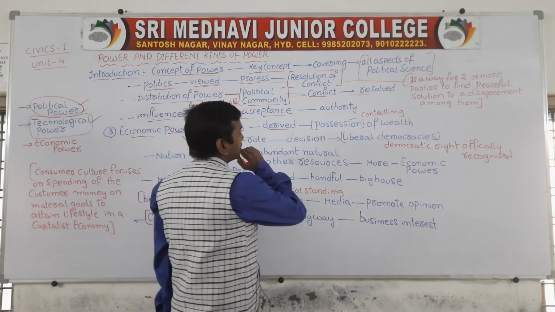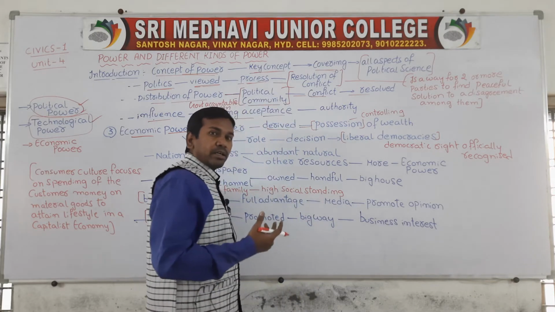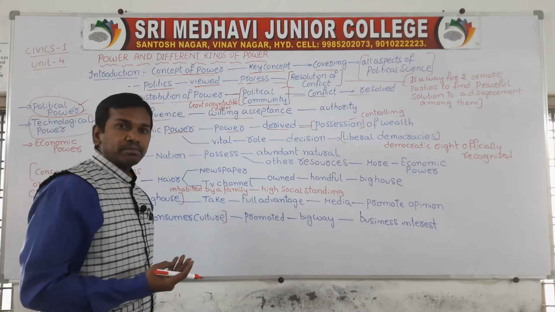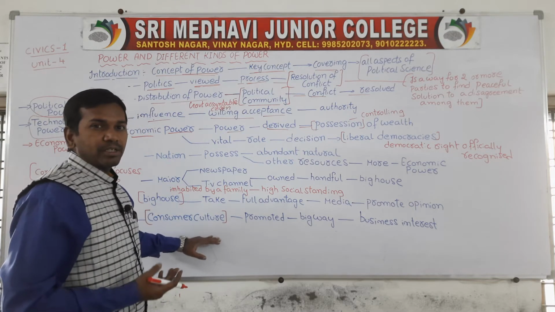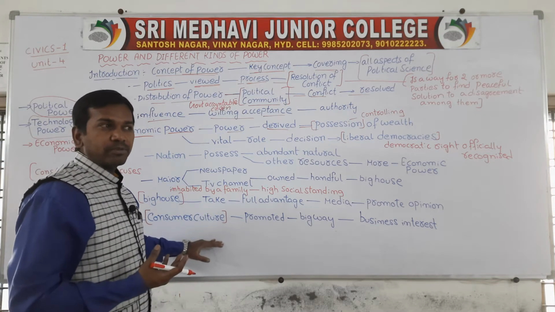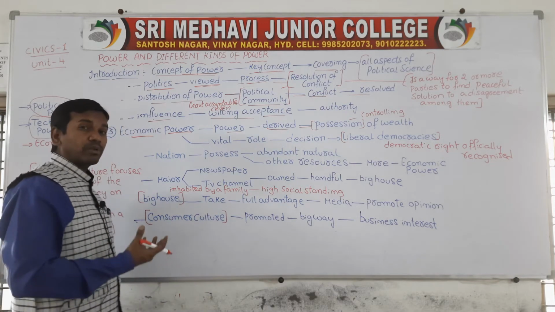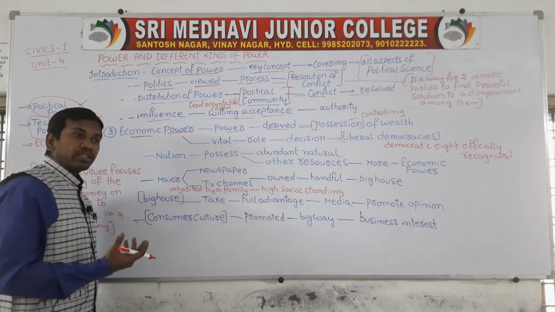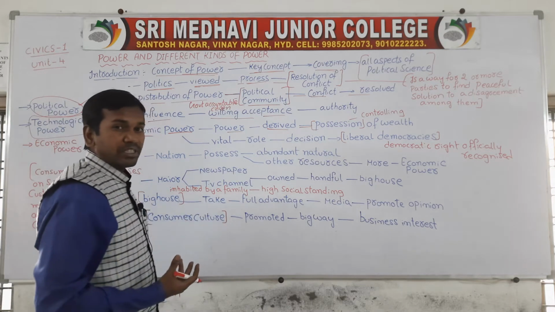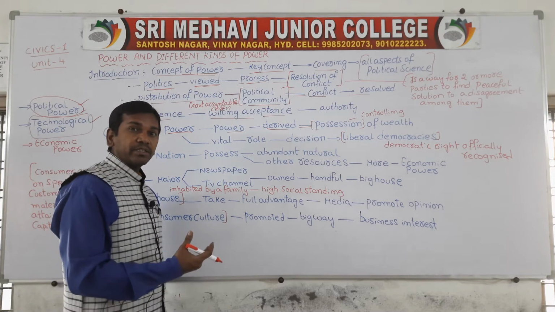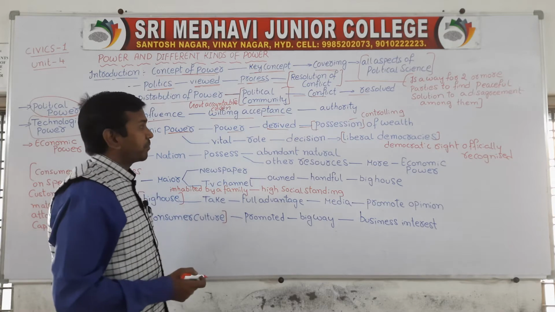Power is mainly derived by possession of wealth. How can we get power? Technological power, political power, and at the same time this economic power is very important. How do most people become powerful? By possession of wealth. When they control a large quantity of wealth, normally they will possess power. On the other hand, the types of power that are mainly related to money as well as wealth are called economic power.